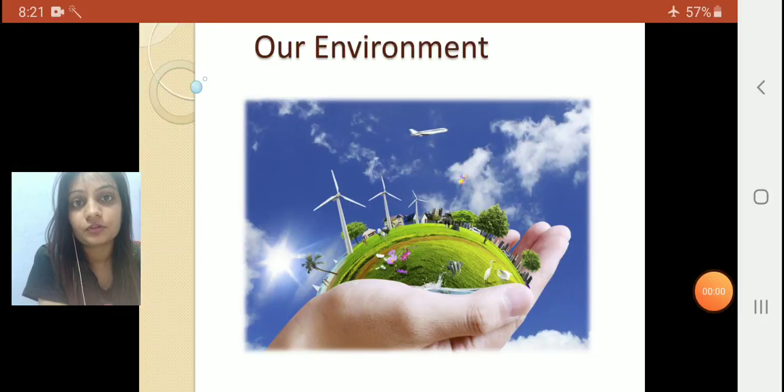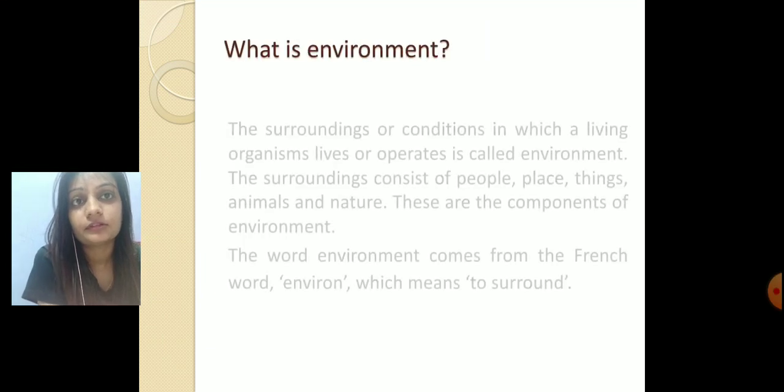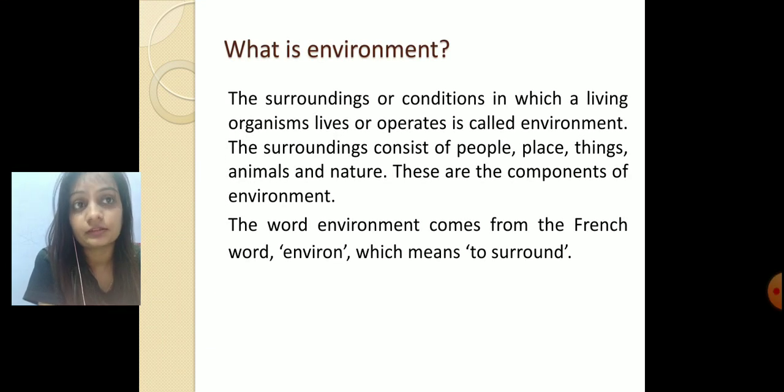Hello everyone. So today we're going to study the chapter on our environment. So what is environment? The surroundings or conditions in which living organisms live or operate are called environment. The surroundings consist of people, places, things, animals and nature. These are the components of environment.